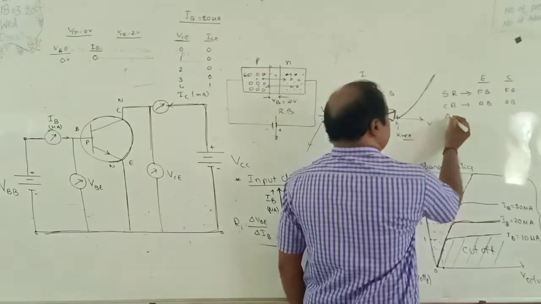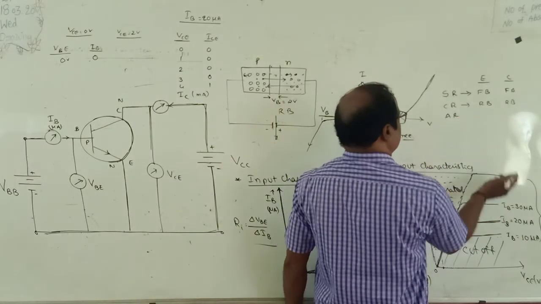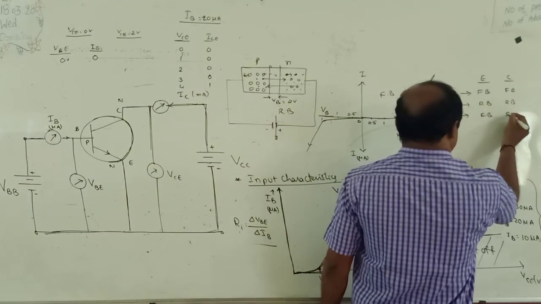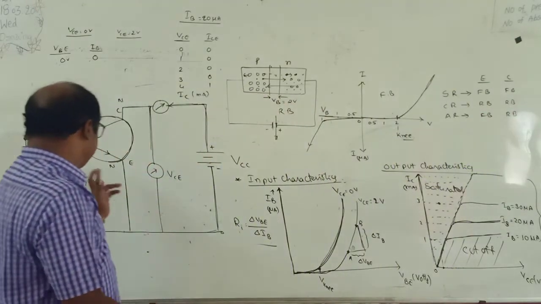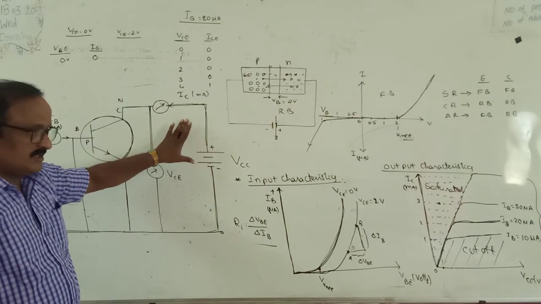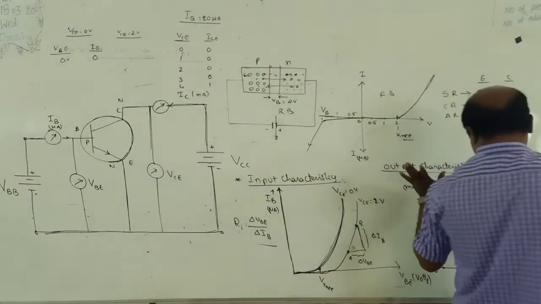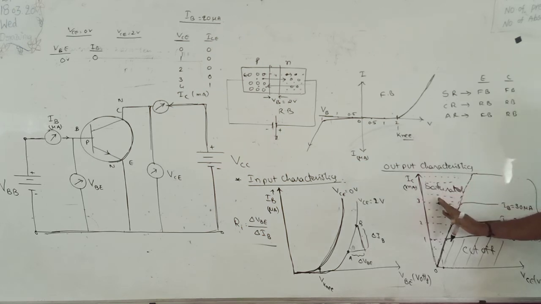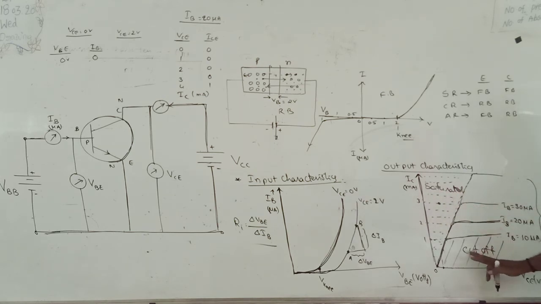Next one, the active region. In the active region, compulsorily the emitter diode is in forward bias and the collector diode is in reverse bias. So the forward current is set up, and the resulting current is collected. Okay? Remember, my dear students, a very, very, very important point. How many regions are there in the output characteristics of a transistor? There are three regions. What are the three regions? One is the saturated region, second is the cutoff region, and third is the active region.